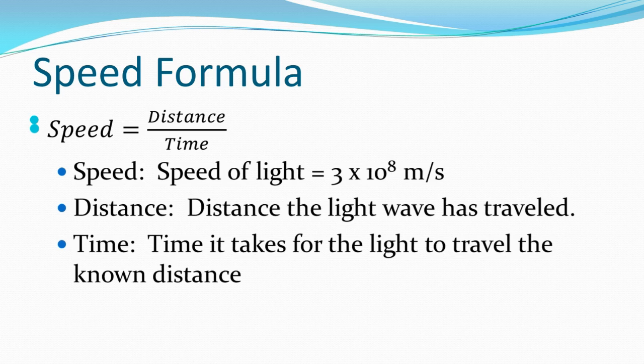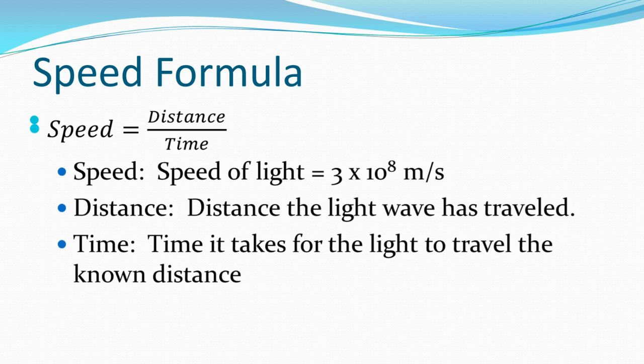Using this, we can calculate distances of known objects based on light. We can calculate the time it takes light, whether it's in the form of communication waves or visible light waves, to travel a certain distance.